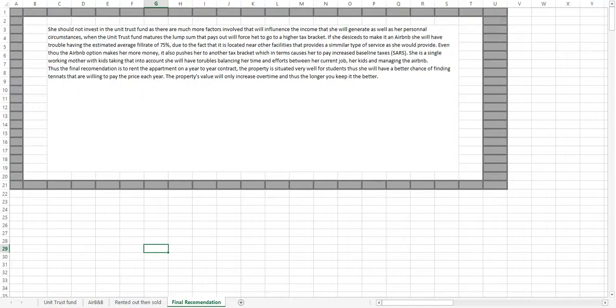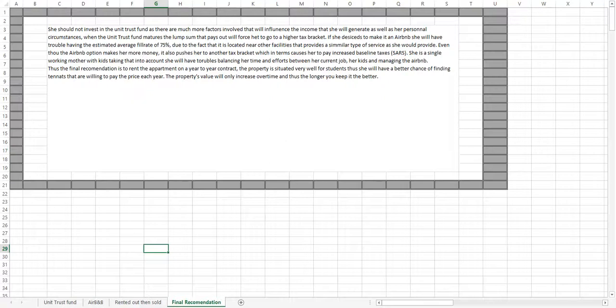of 75% due to the fact that it is located near other facilities that provide a similar type of service as she would provide. Even though the Airbnb option makes her more money, it also pushes her to another tax bracket, which in turn causes her to pay increased baseline taxes. She's a single working mother with kids, and taking that into account, she will have troubles balancing her time and efforts between her current job, her kids, and managing the Airbnb.